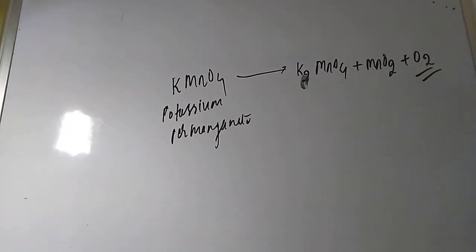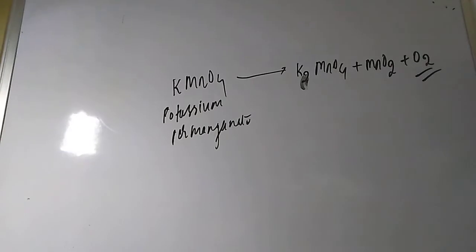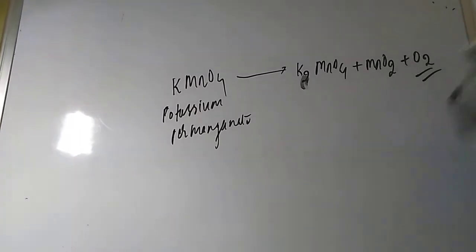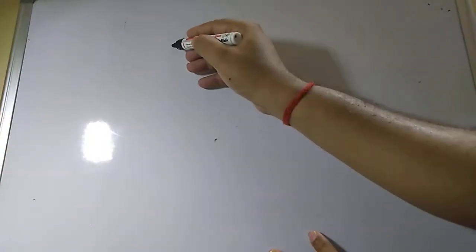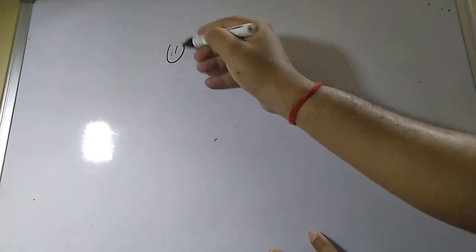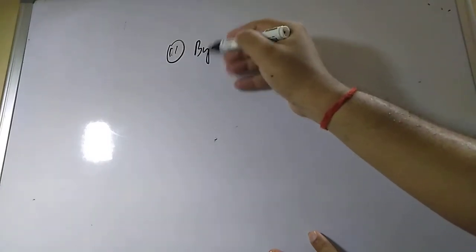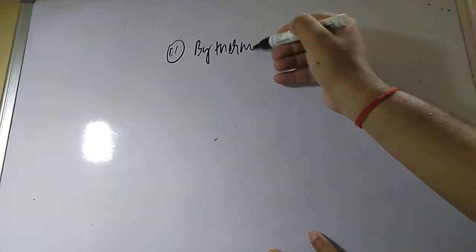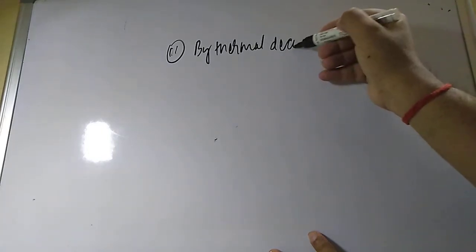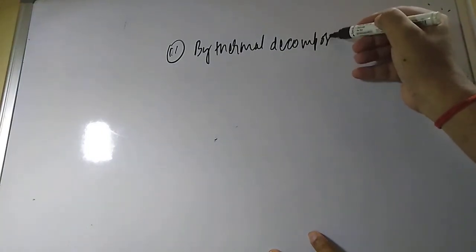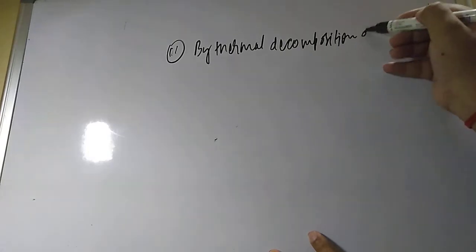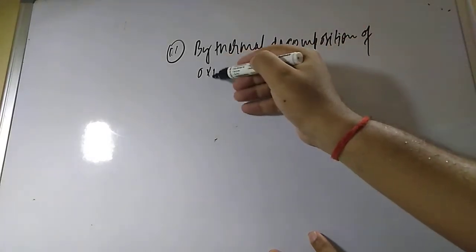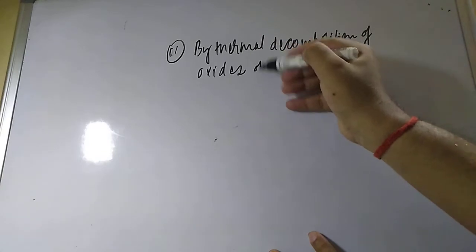Now there are other methods of preparation also. The second method is by thermal decomposition of oxides of metals.